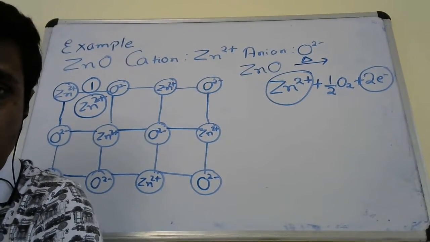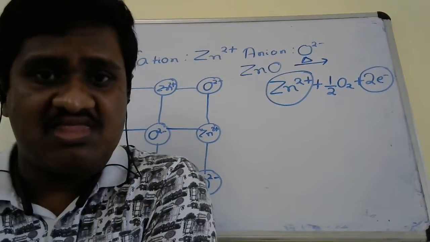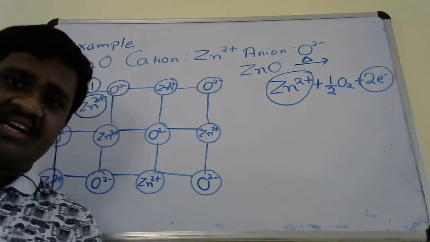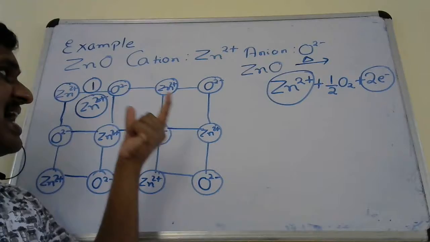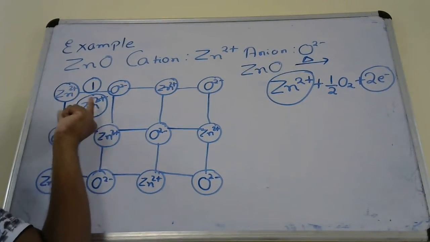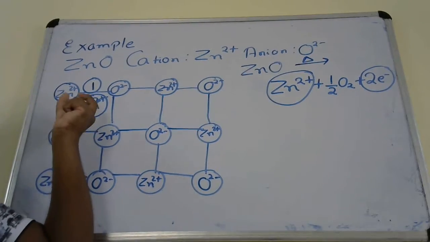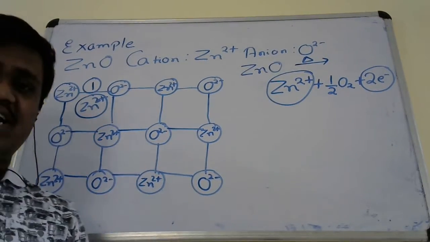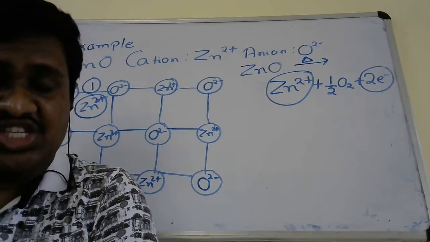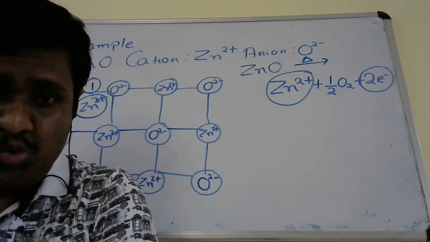So we know that an ionic solid is always neutral, so we have to maintain the electrical neutrality. When we added this extra cation at the interstitial position, the overall charge increases. Now the ionic solid has an extra positive charge of plus 2.